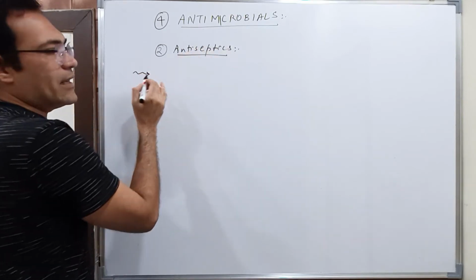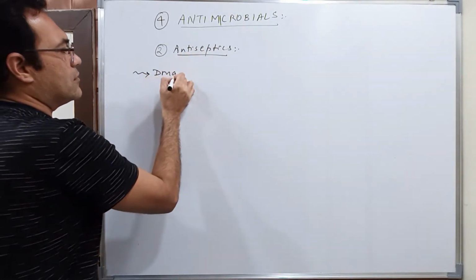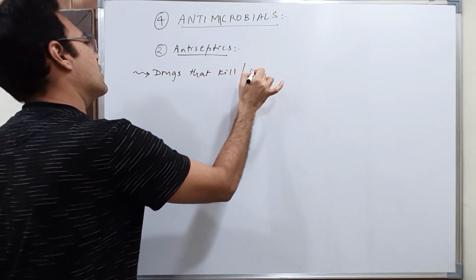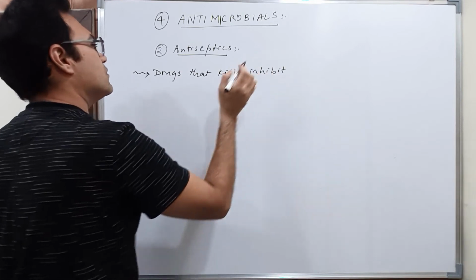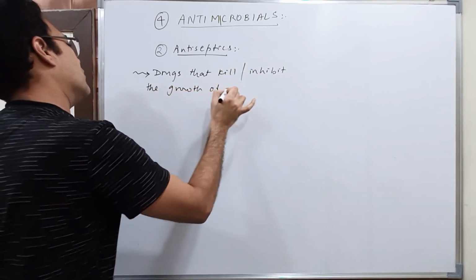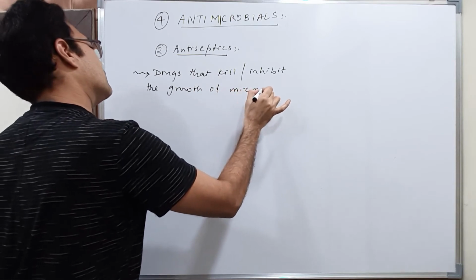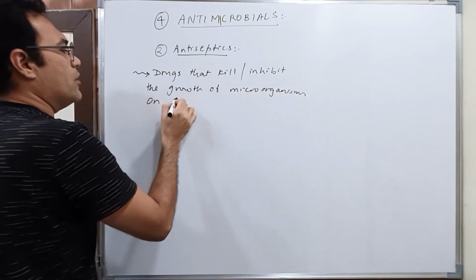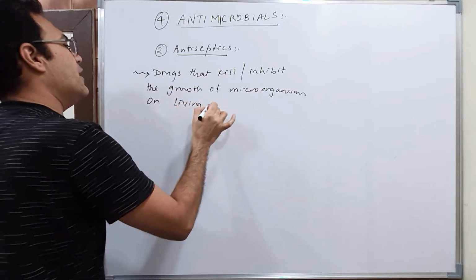So students, antiseptics are the drugs that kill or inhibit the growth of microorganisms on living surfaces.